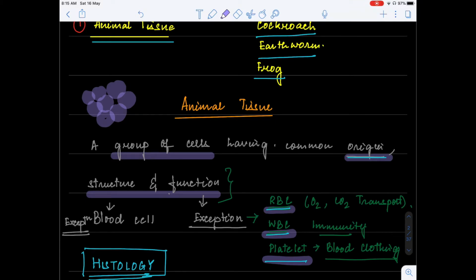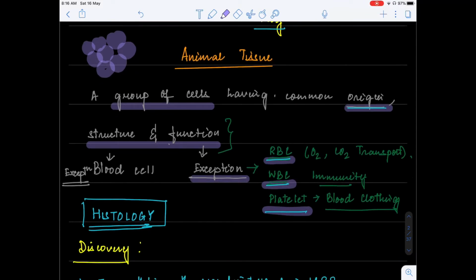RBC is for transport, WBC is for defense mechanism, and platelet is for blood clotting. So this is an exception that all the tissues have a common function, but when we come to blood cells, we see that they have different functions. Similarly, even if you look into the structure of a blood cell, they all get modified differently.